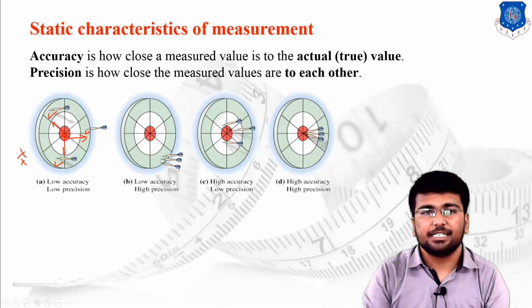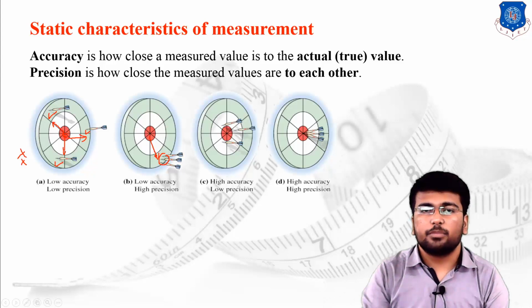In the second case, if all 3 arrows hit one spot, though this spot is very far away from the exact value, but all the arrows hit the same position repetitively, then we can say that you are precise but not accurate.